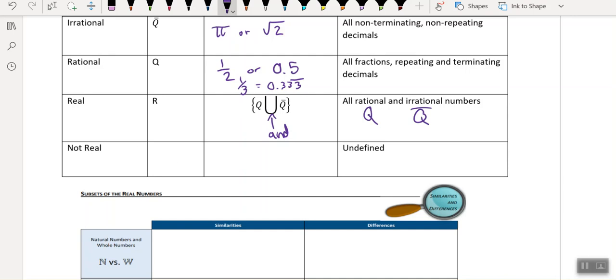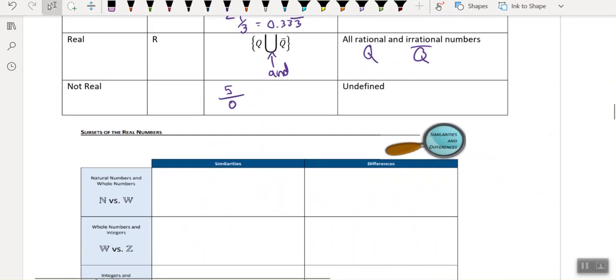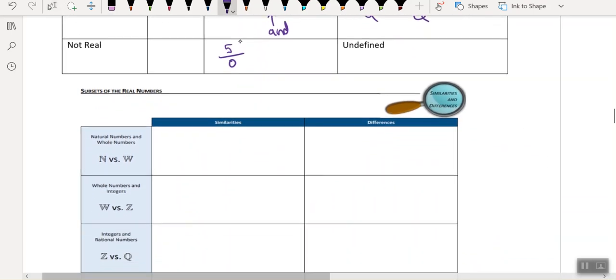For not real, there's no symbol, but something that is not real is like 5 divided by 0. Any number divided by 0 is undefined, so we call that undefined. It doesn't exist. You can't take nothing from something.